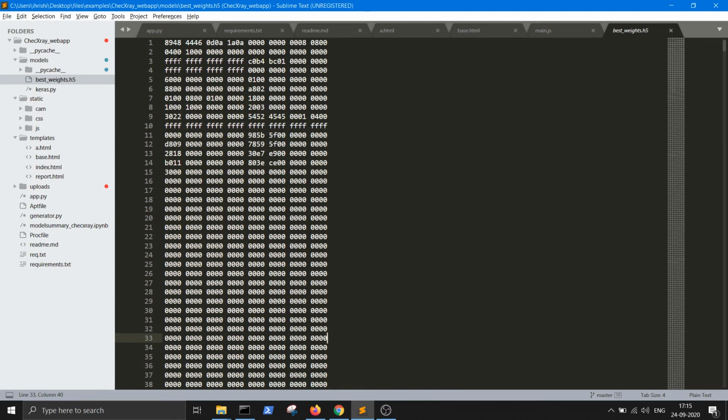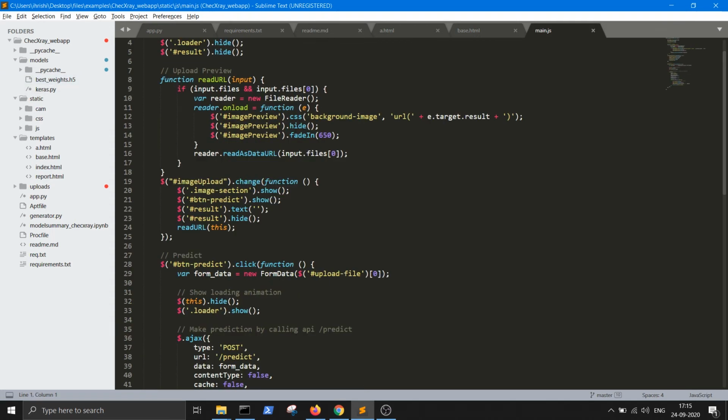The reason why we have done this is so that no one can reverse engineer the model: what is the exact architecture, what are the exact weights. That's why we have serialized it into an H5 file, so that nobody can reverse engineer our AI. So you can just go through this if needed.